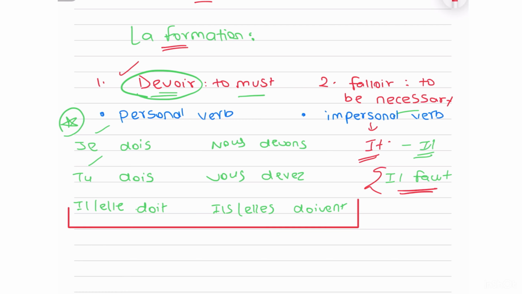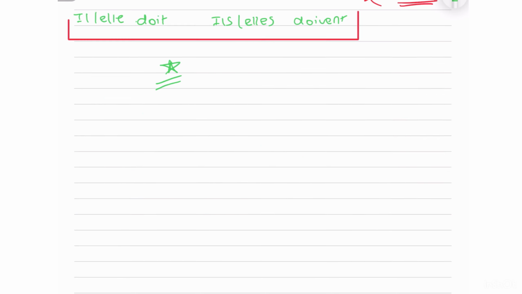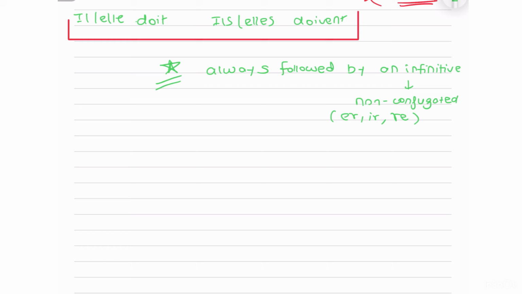Now that we know what verbs we're going to use, we come to how to make a sentence out of it. An obligatory sentence. Alright? I want you to note it down that after these verbs, be it falloir or devoir, it is always followed by an infinitive. For those who don't know what an infinitive is, it is just a non-conjugated verb. As in a verb in its ER, IR or RE form, right? You know those three groups? So when it ends with one of these three, it is non-conjugated or an infinitive.